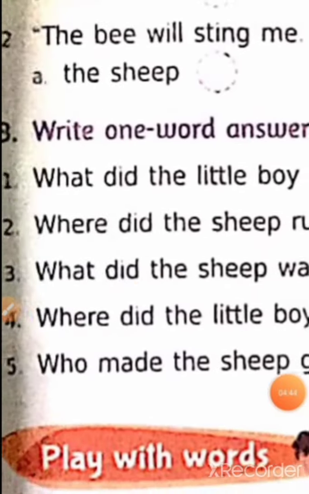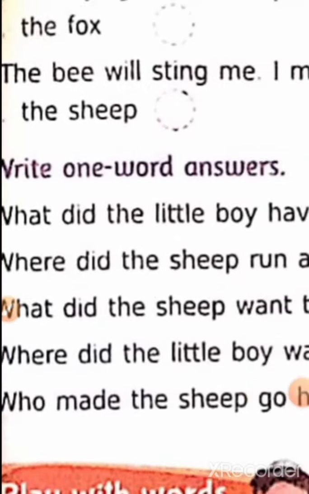Okay, now we are coming to our fourth one, that question is, where did the little boy want to go? Where did the little boy want to go? The little boy wanted to go home. So what will we write here now? We will write the spelling of home here. Okay, what is the spelling of home? H-O-M-E.